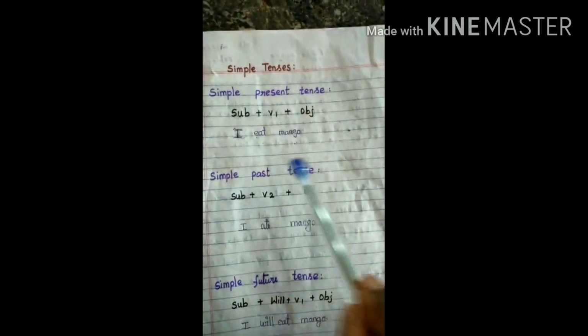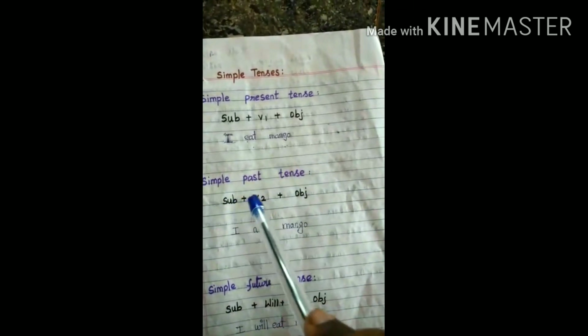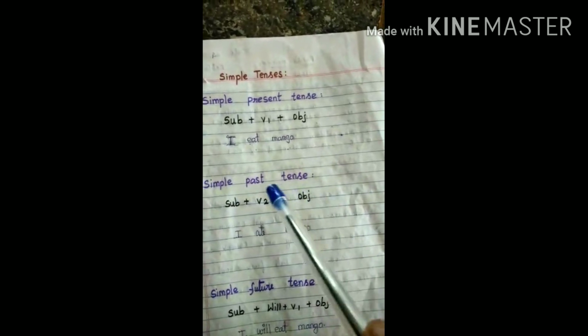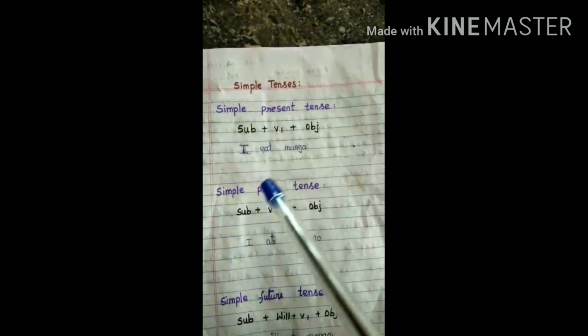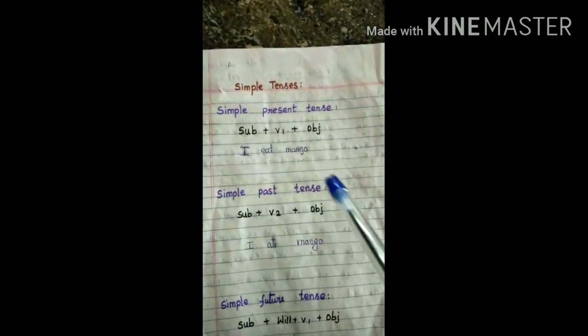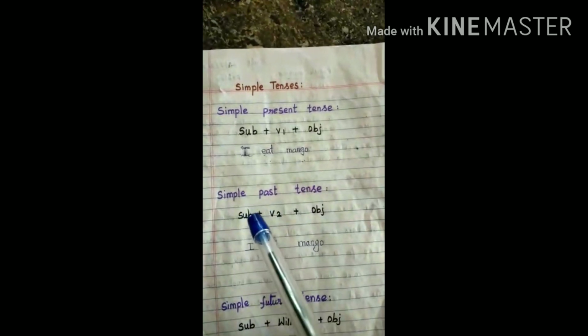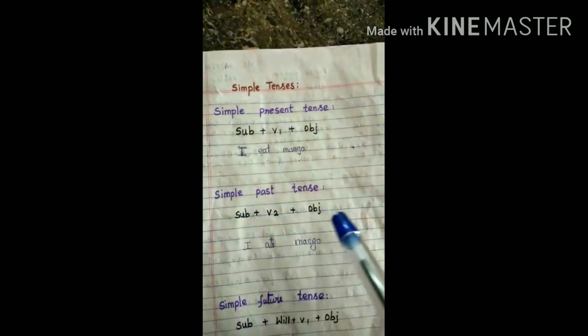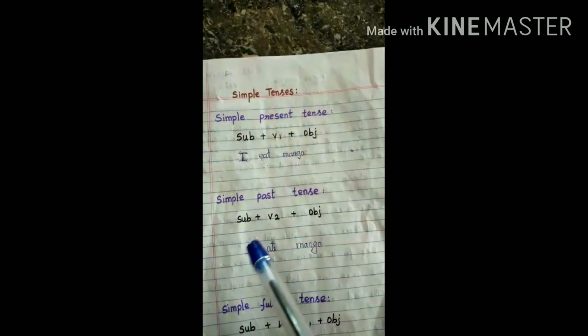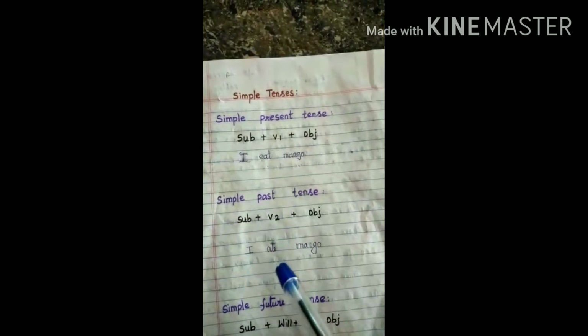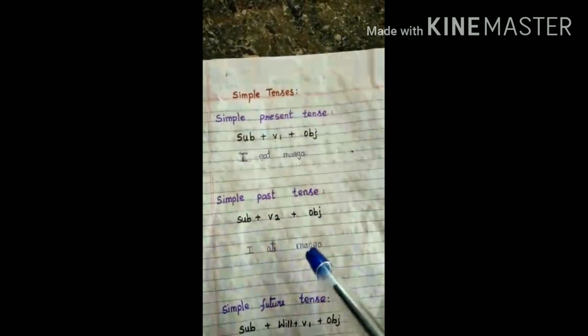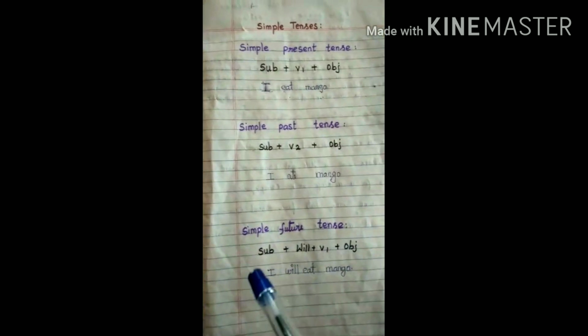Next is simple past tense. Subject plus verb 2 plus object. That is the structure of past tense. Simple past tense: structure of subject plus verb 2 plus object. I, subject; verb 2 of eat is ate; object mango.